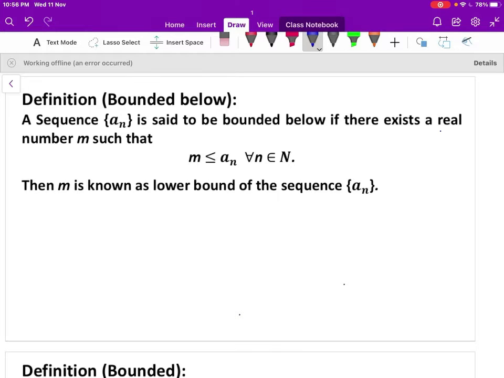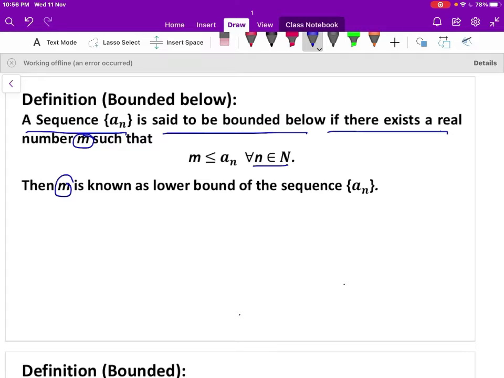So now we'll move to the definition of bounded below. A sequence an is said to be bounded below if there exists a real number m such that for all n belongs to N, m is less than or equal to an. It means that all the terms of the sequence an are greater than or equal to m, then m is known as the lower bound of the sequence an.